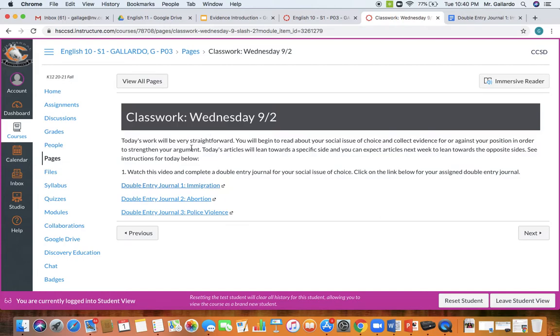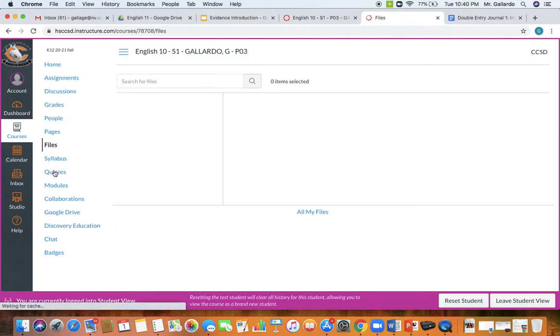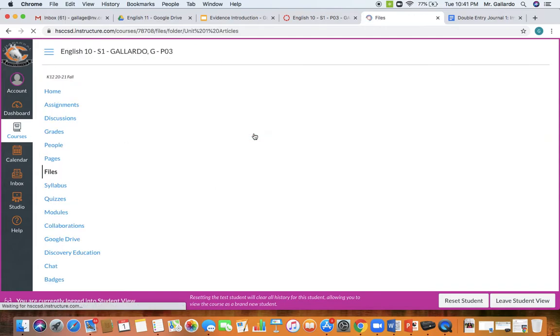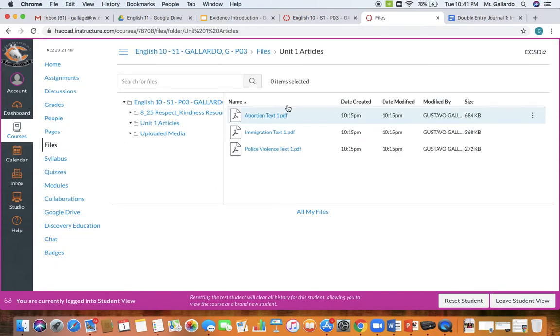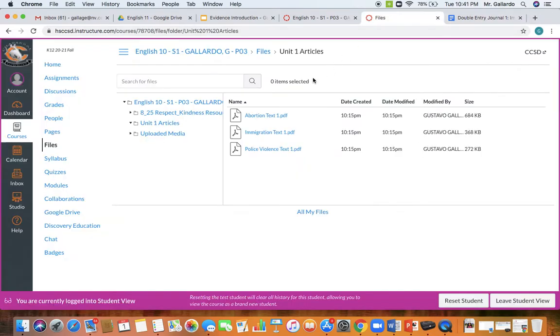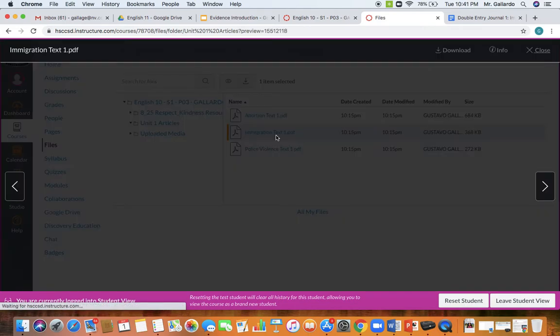So instead, you will have to go over here to where it says Files. Click on Files. Then click on the folder that says Unit 1 Articles. You can click either one of these, it is the same. And then in here you have the three readings. You will obviously pick out the one for your issue of choice, which again in here was immigration. So I will pick out the one for immigration.